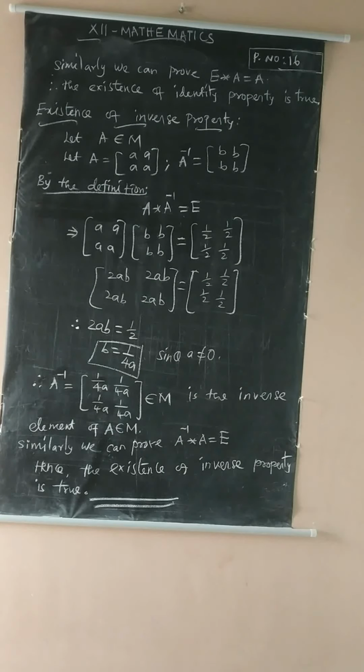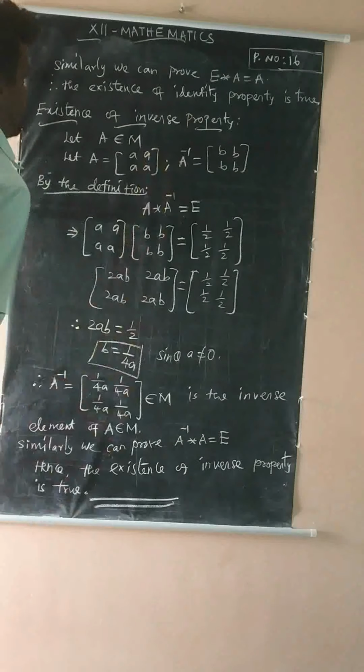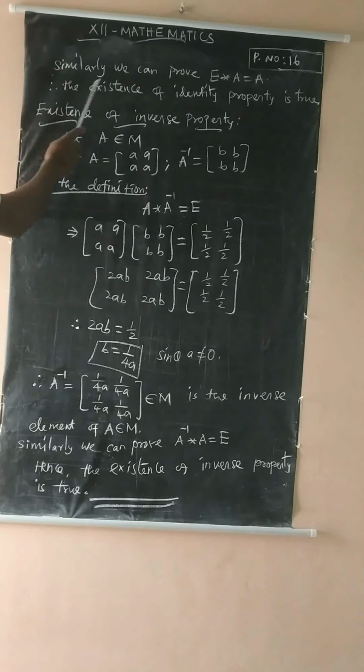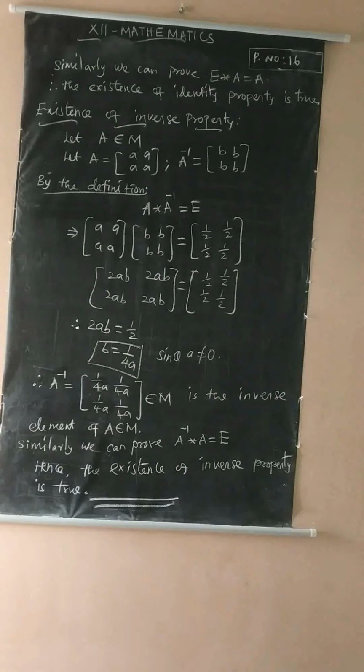Now similarly we can prove E star A equal to A. Therefore, hence the existence of the identity property is true.